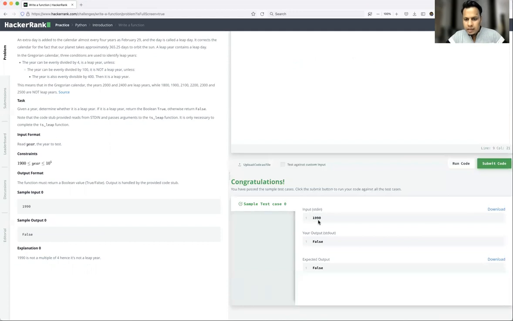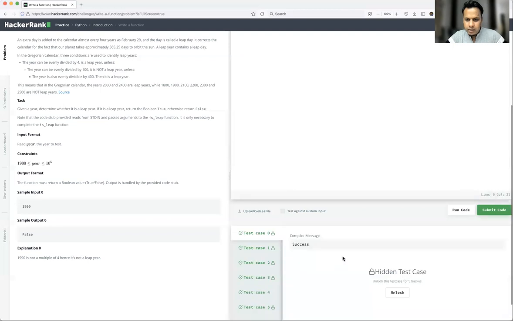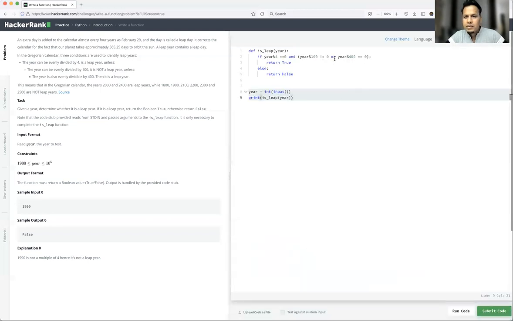Okay, so 1990 we have passed. Our output is false and the expected output by HackerRank is also false. Let's submit the code and see if all test cases have been passed or not. Okay, all are passing. We are good to go.